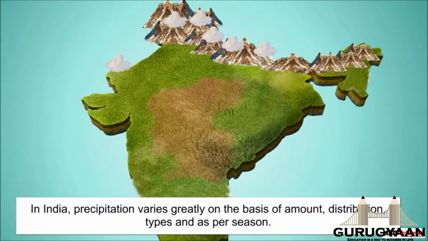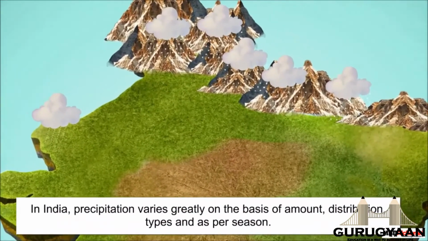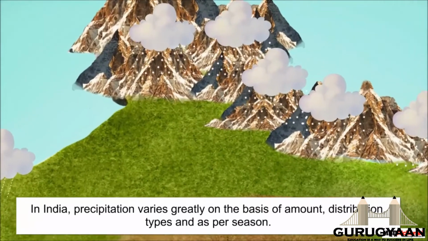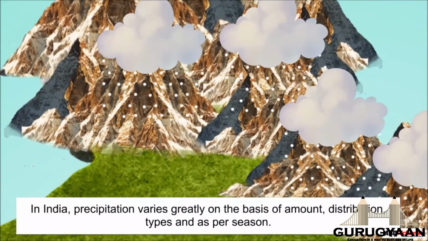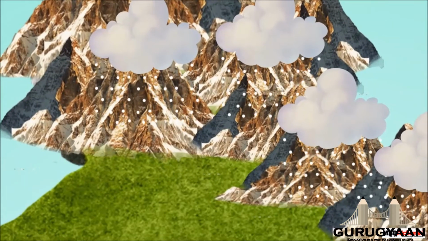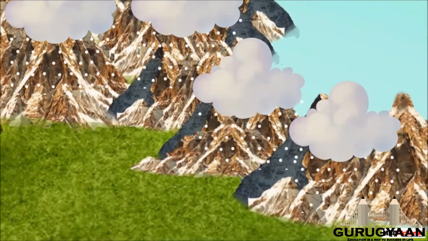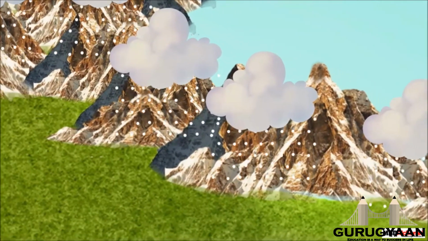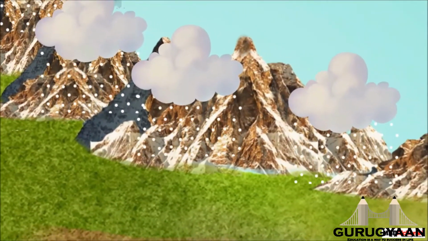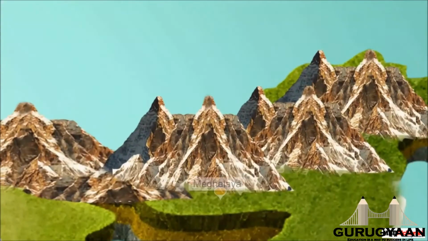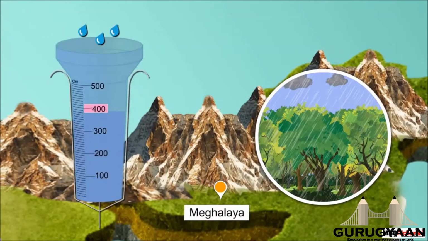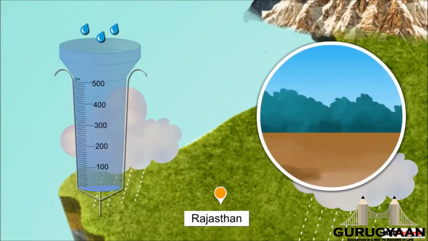If we want to examine the precipitation variation in India, it not only varies in amount and distribution, but also in types and as per seasons. For example, the type of precipitation in the high mountainous regions of Himalayas is always in the form of snowfall. On the other hand, rain falls in the rest of India. During the rainy season, Meghalaya receives over 400 centimeters of rainfall, and in Rajasthan, it amounts less than 10 centimeters.